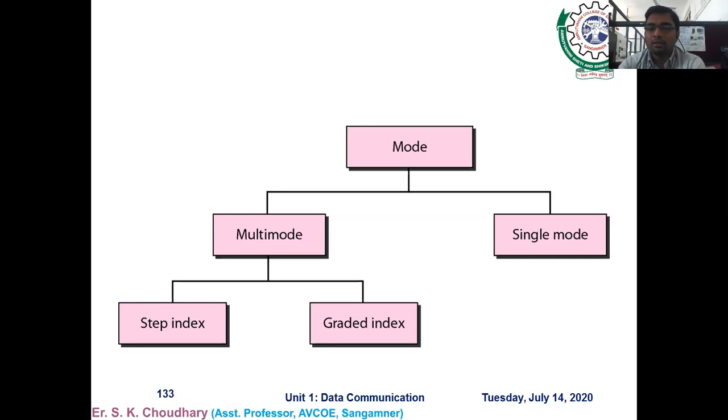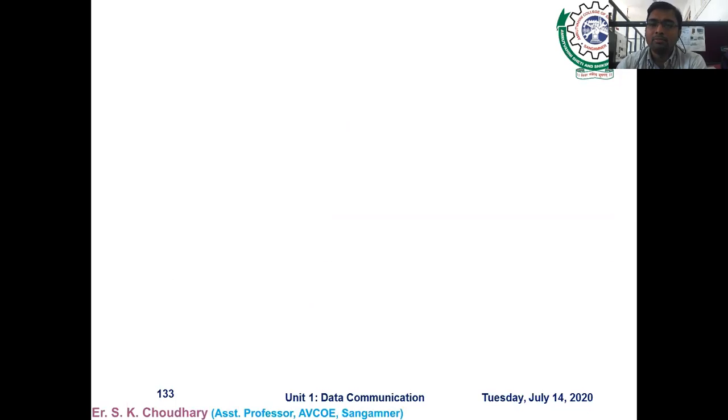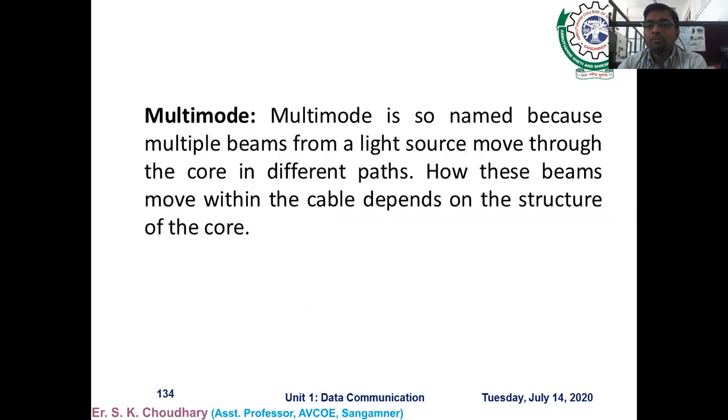Now you can see the classification of the optical fiber. There are two modes, multi-mode and single mode, and multi-mode is further classified as step index and graded index. So what is multi-mode? Multi-mode is so named because multiple beams from a light source move through the core in different paths. How these beams move within the cable depends on the structure of the core. So at a time, multiple beams can travel through the core in different paths. That is called multi-mode optical fiber.